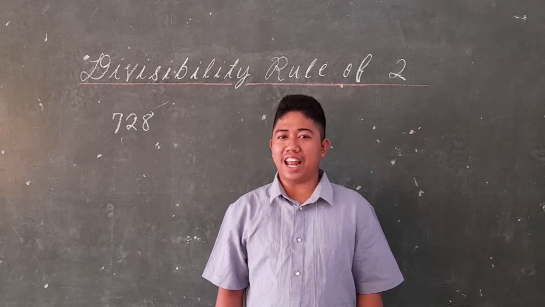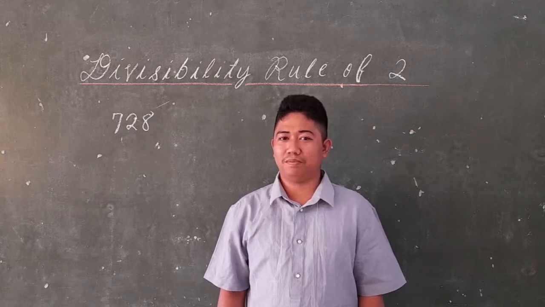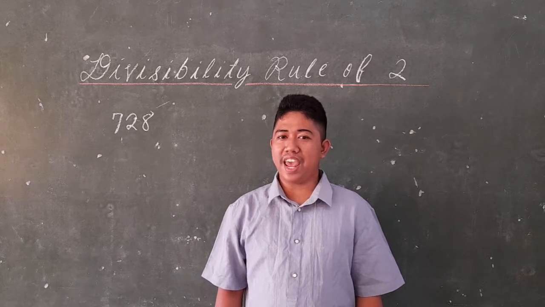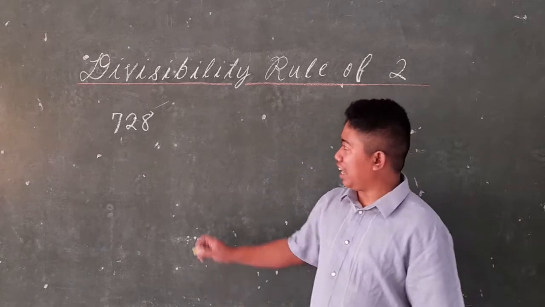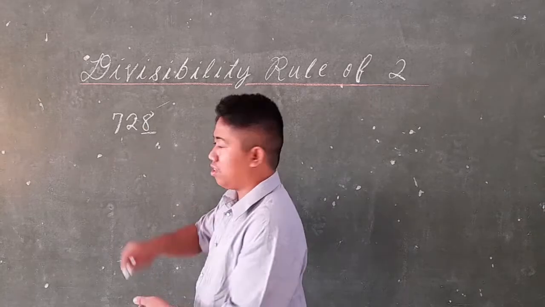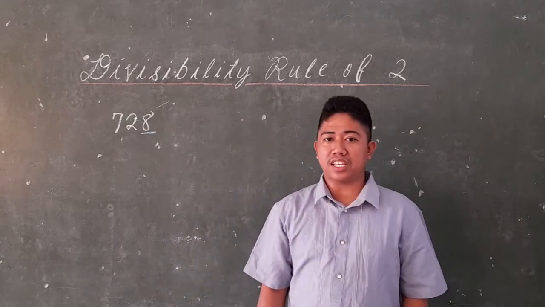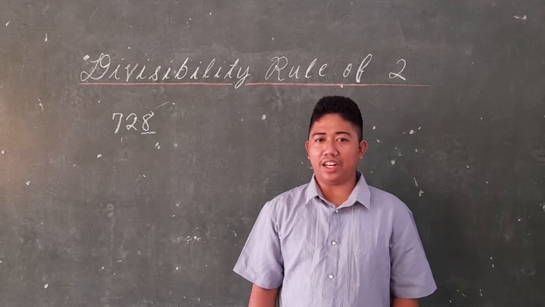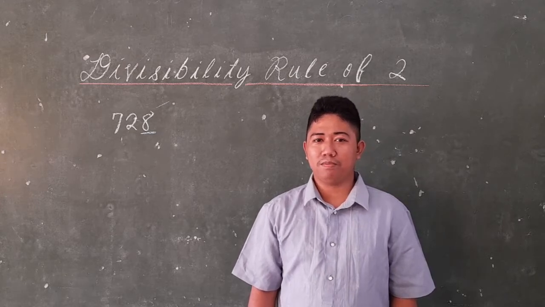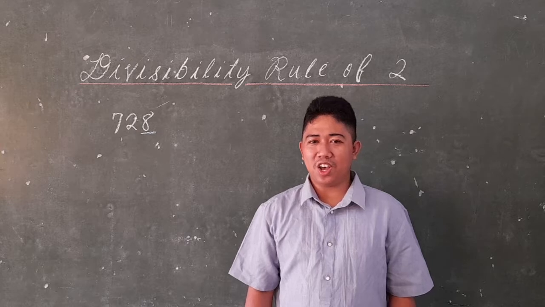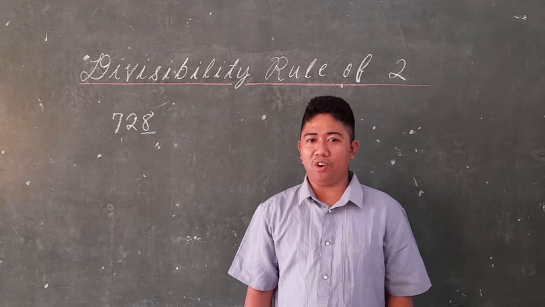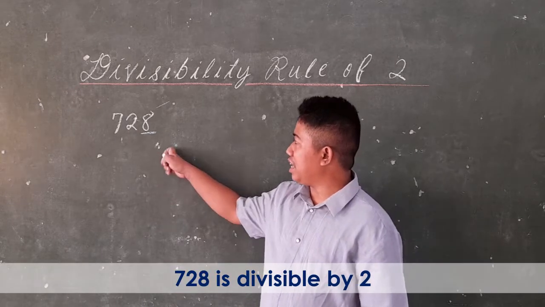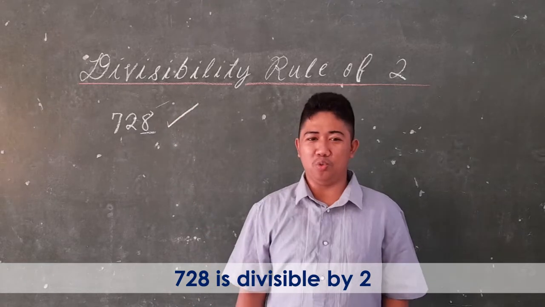So what is the last digit in the given number? Alright, so the last digit is 8. So 8 is the last digit of the given number. Question, is the number 8 an even number? Yes. So 8 is an even number, therefore 728 is divisible by 2.